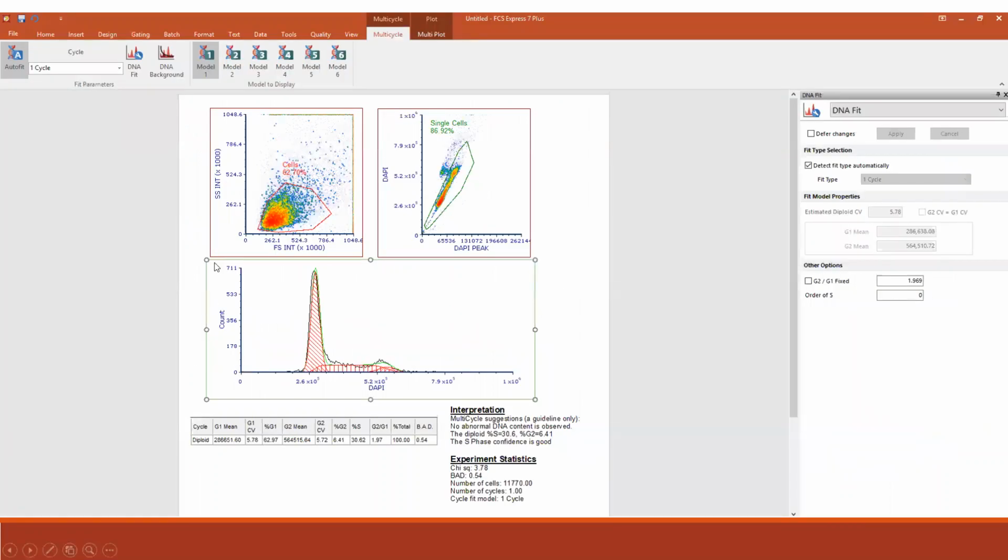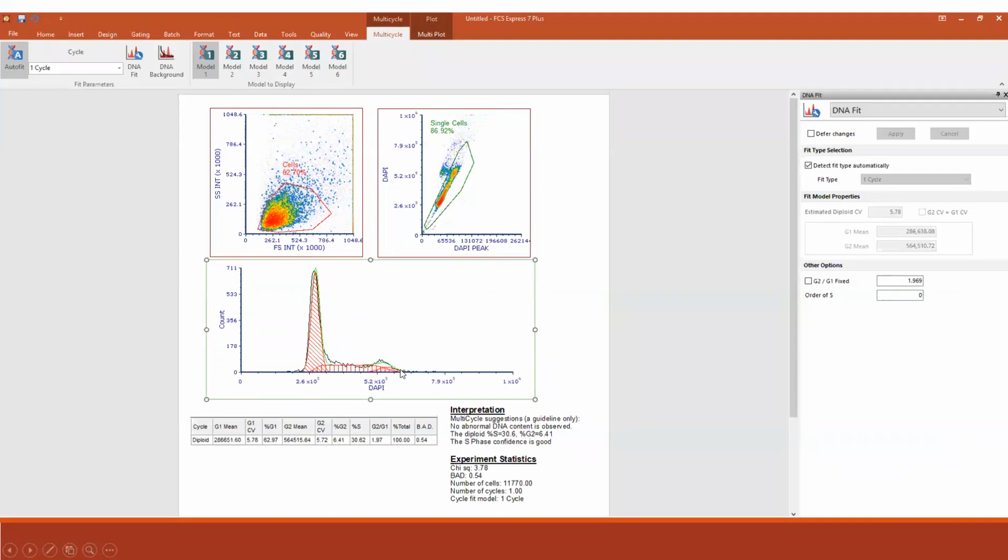Here is the screenshot of the software, the FCS Express software. This is what I was talking about, the basic gating, and then you can generate this with just one click. You can go to insert plot and insert the multi-cycle plot here to get this plot, and then you can click on the multi-cycle tab and click on each model to see that curve fitting.